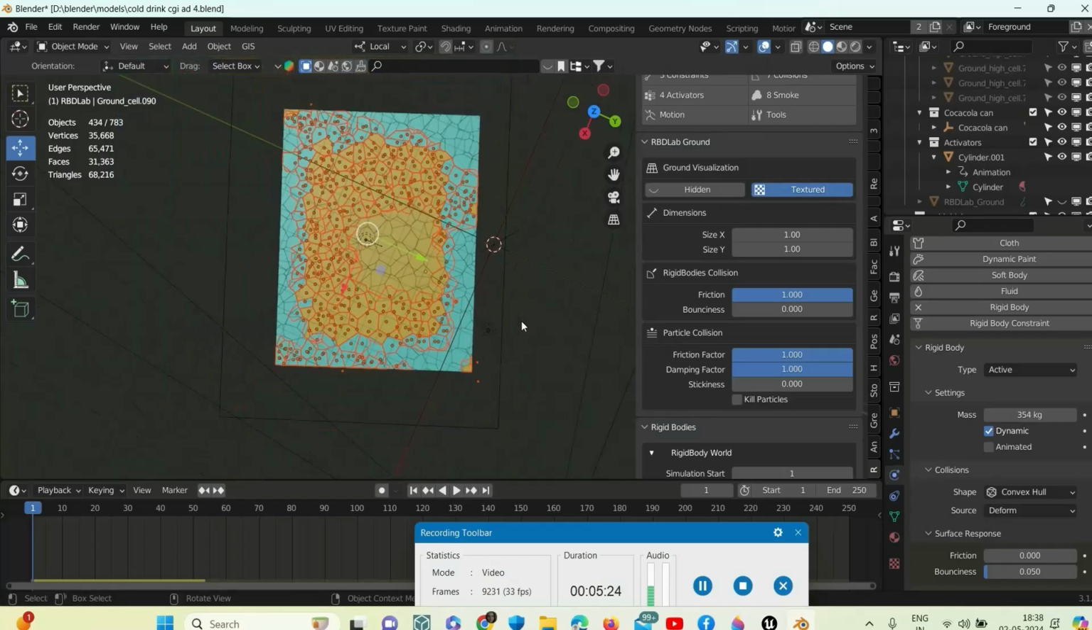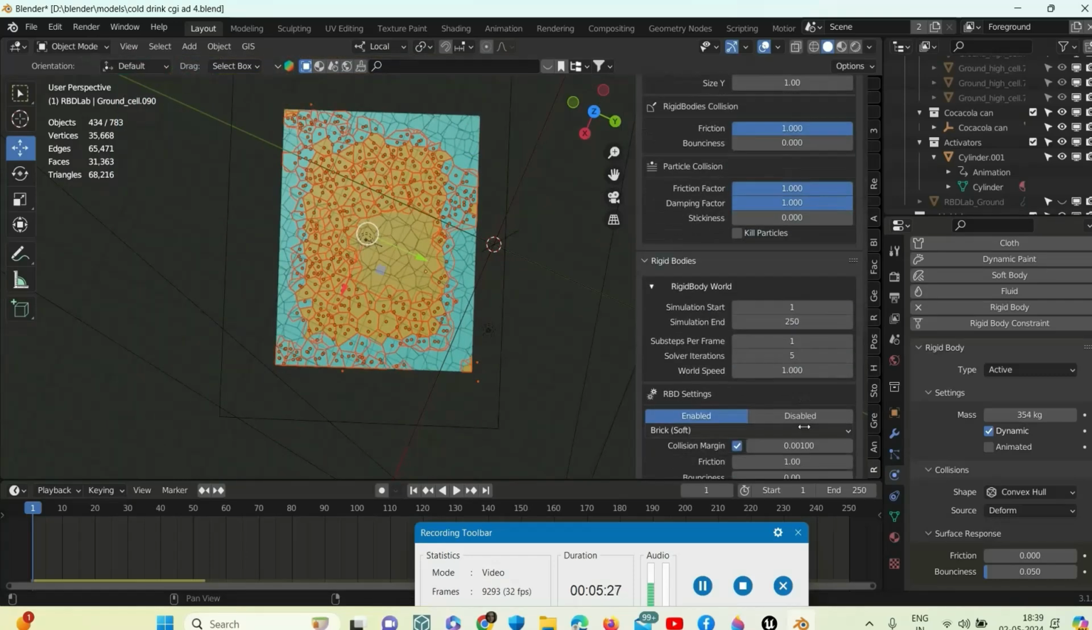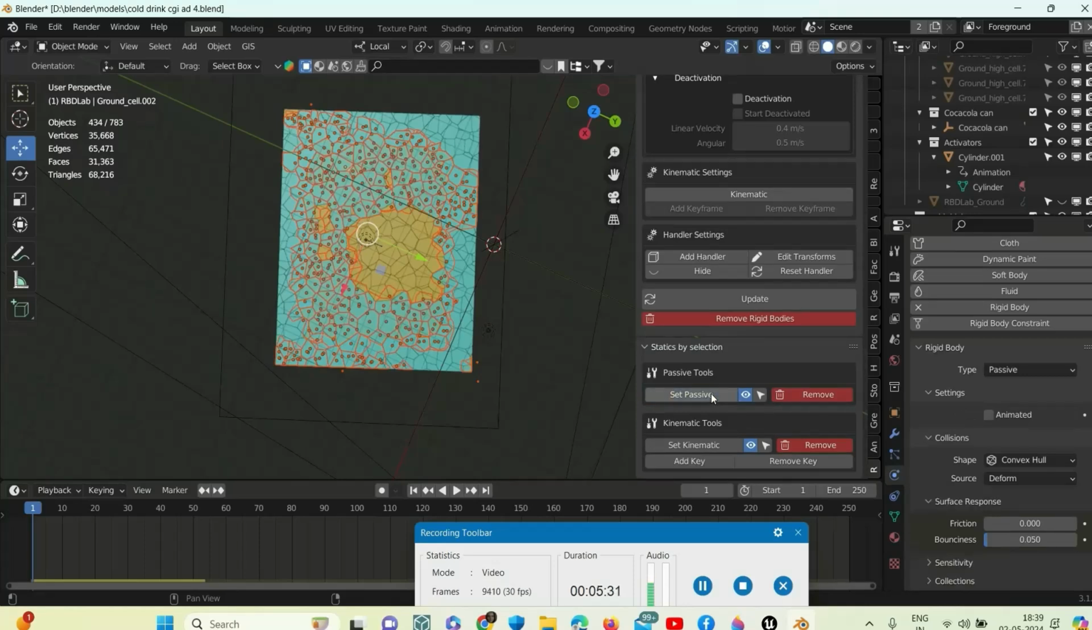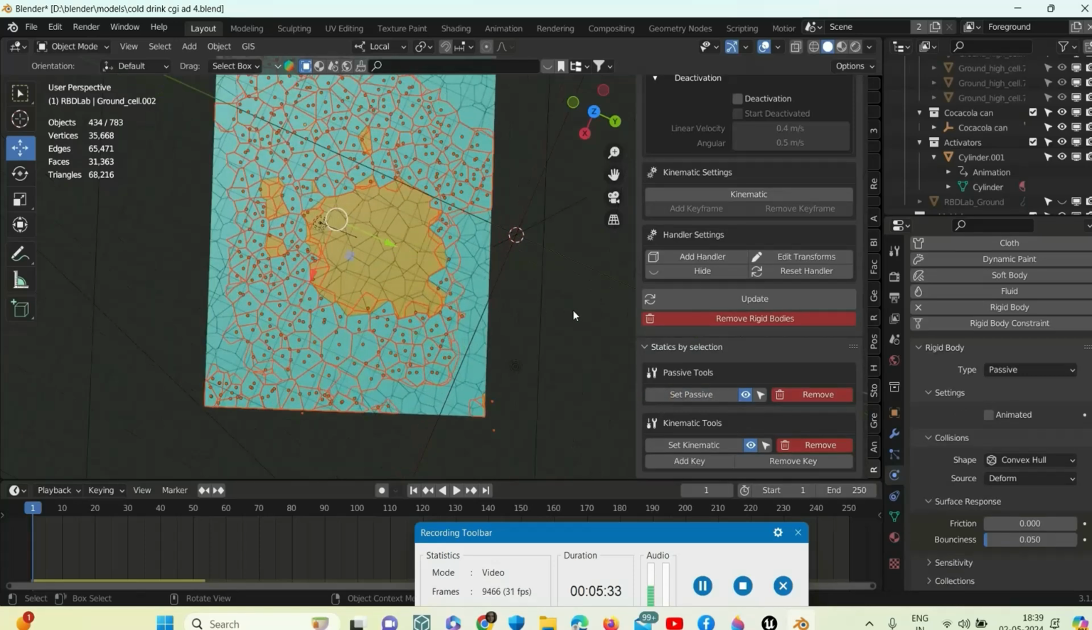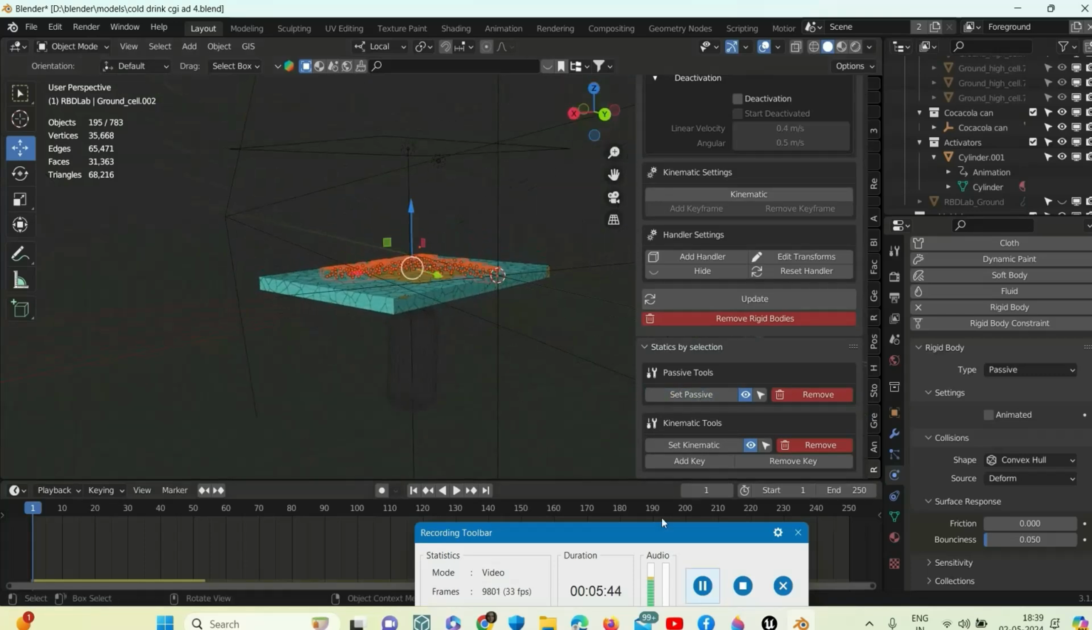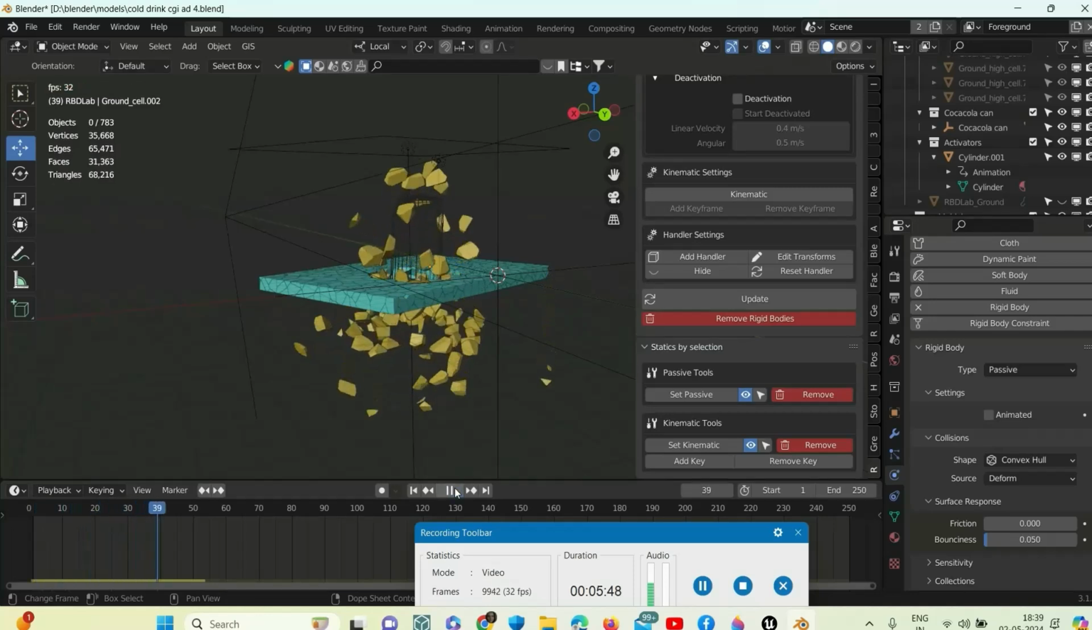And then we will go to set passive. We will select this area as well, outside it, and click on set passive. Now we will check it.